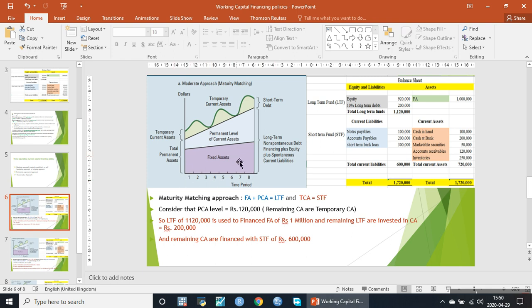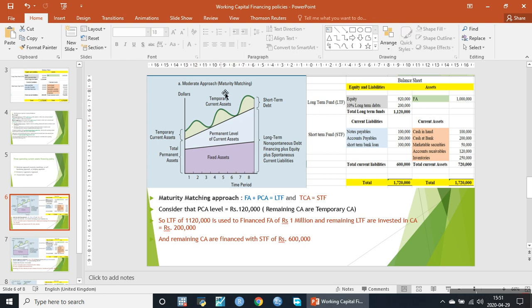So this is the fixed level. These are the fixed assets. And this level is the permanent current assets, which are required throughout the year. Fixed assets are also required throughout the year. Therefore, permanent current assets as well as fixed assets are known as total permanent assets. Whereas temporary current assets, this portion, are the temporary portion of current assets, which are only required when sales increase in the peak season.